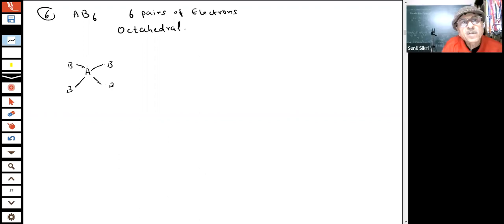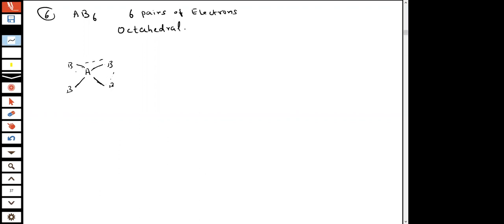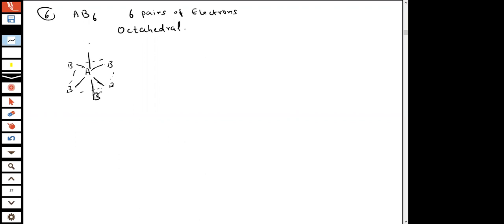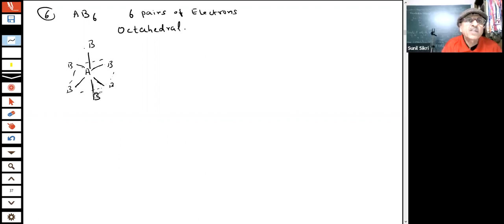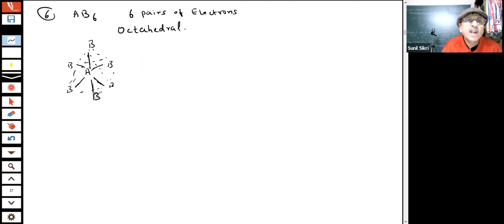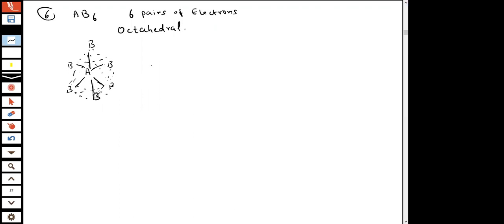See, this looks like a square plane, and on the top of that you have B and B. So if I join this, what will it look like? There will be 8, octa. Octa means 8 heads, 8 faces will be there. So we can join these, students. This is a geometrical figure which is not possible to draw in a two-dimensional picture. This is what we are talking about, octahedral.